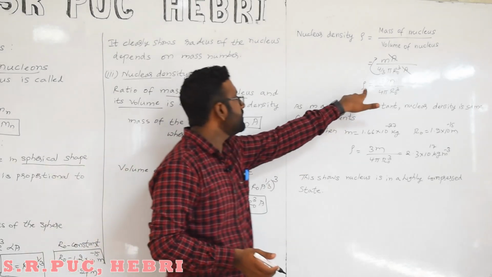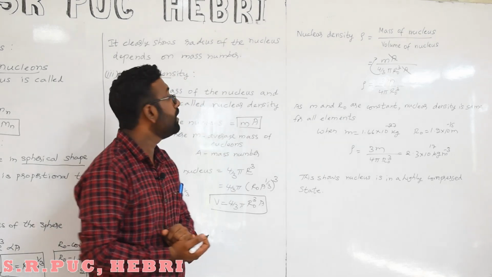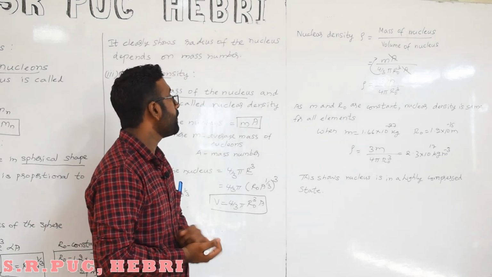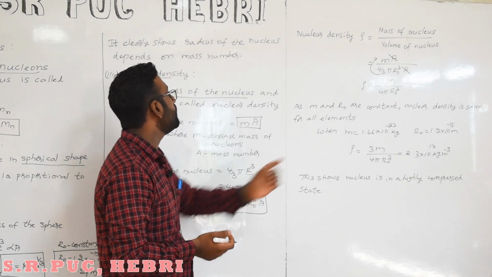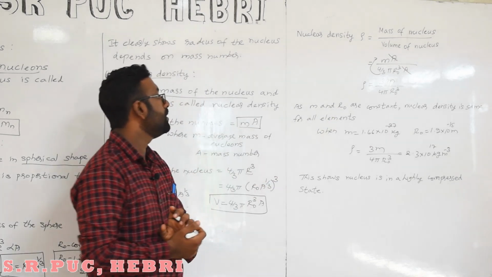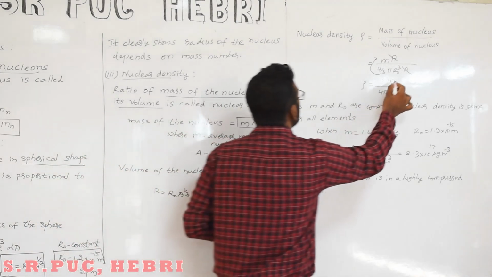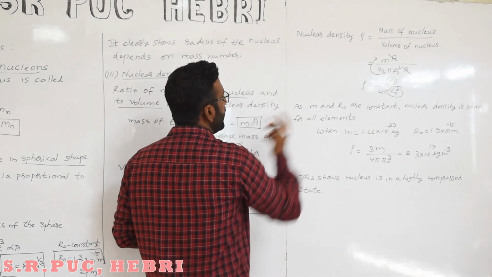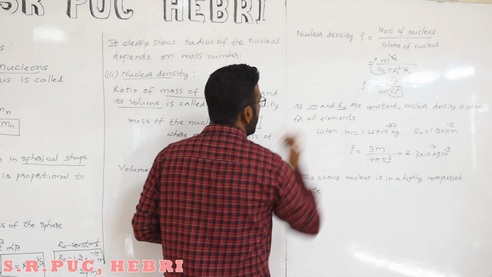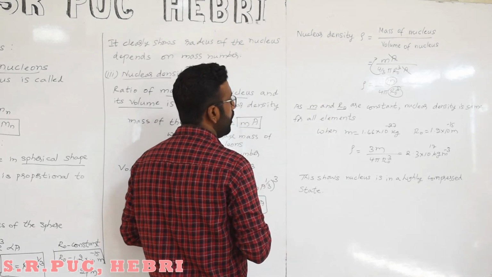Then density is equal to 3m divided by 4 pi r naught cube. As m and r naught are constant, nuclear density is the same for all elements.